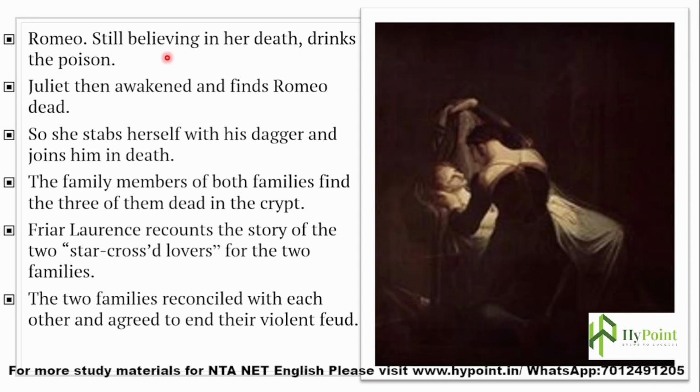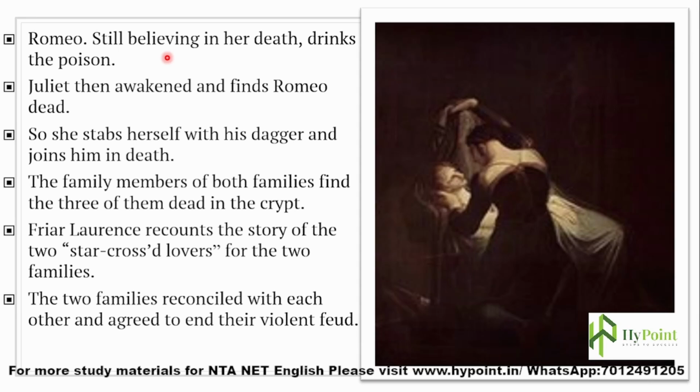And Juliet then awakened and finds Romeo dead. So after 42 hours, she will be awakened from that effect of the drug. So Juliet then awakened and then finds Romeo dead nearby her coffin. So she stabs herself with his dagger and joins him in death. As she saw that she cannot tolerate it, she realized that all the plans went wrong.